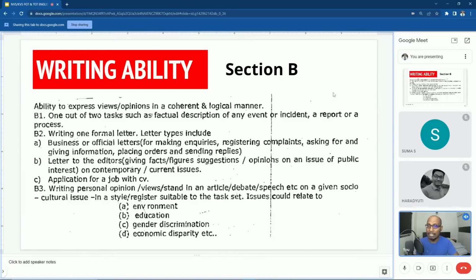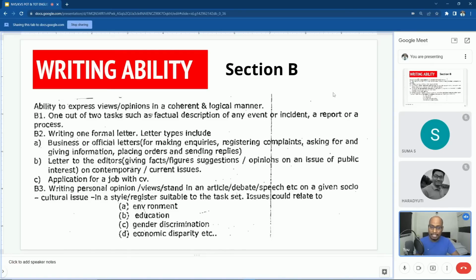Now under writing ability, you have to study a few topics. What do they expect from a candidate to become a PGT English or TGT English or any other teacher? They are expecting the ability to express views and opinions in a coherent and logical manner.